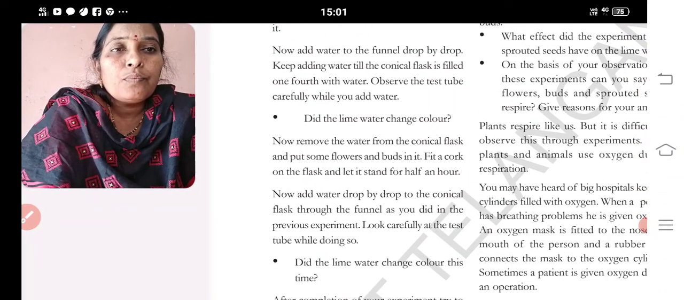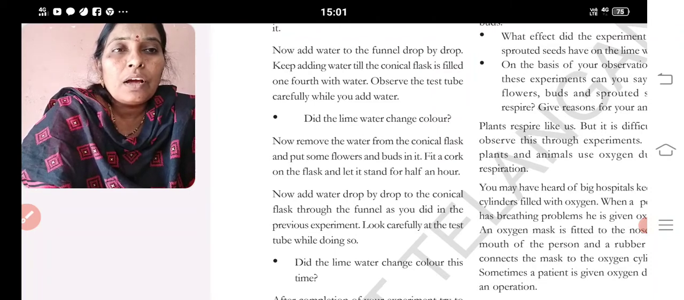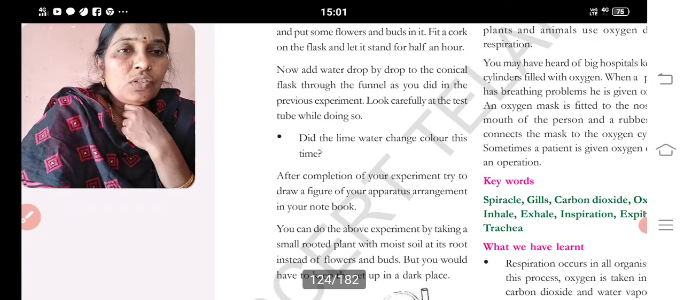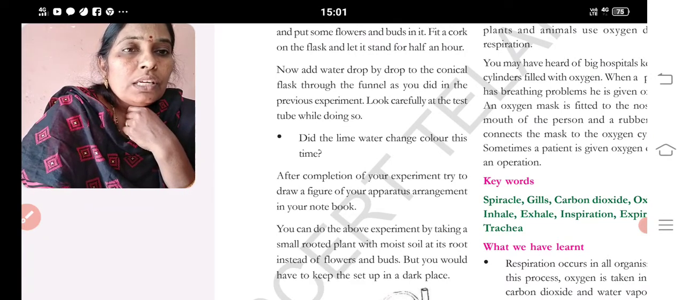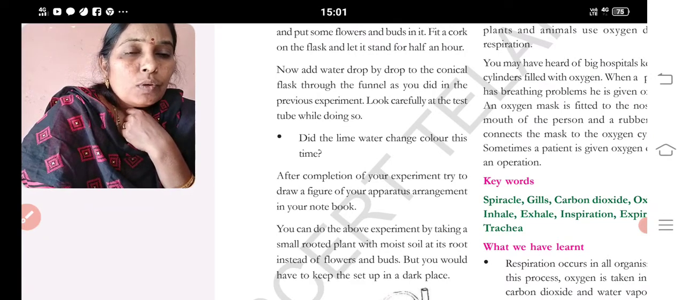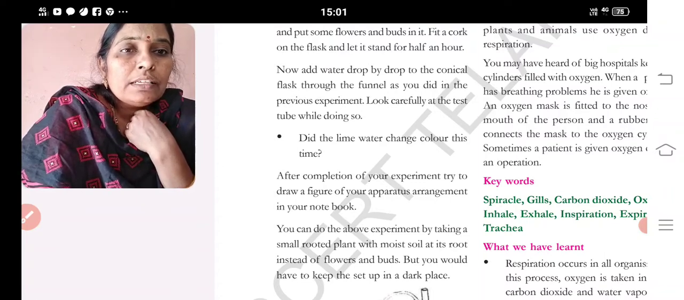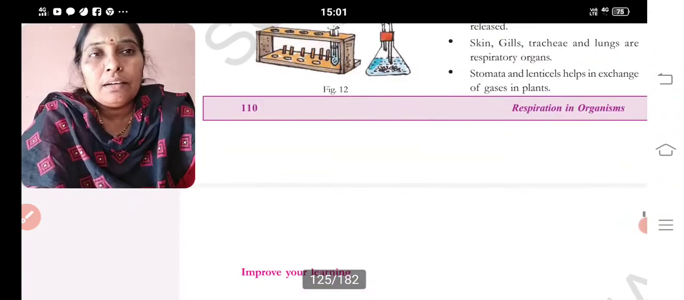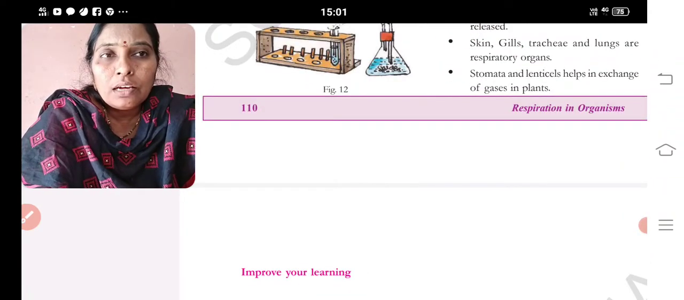Add some flowers, petals and birds in it. How will the color change? You might have noticed, if you take some rooted plant with moist soil, with its roots instead of flowers and birds, you will get the best result, but it should be in a dark place.